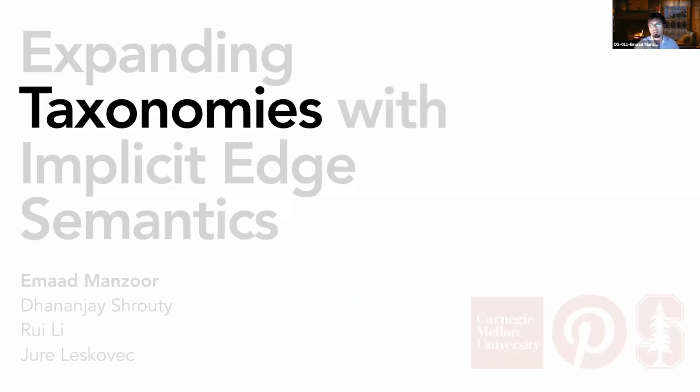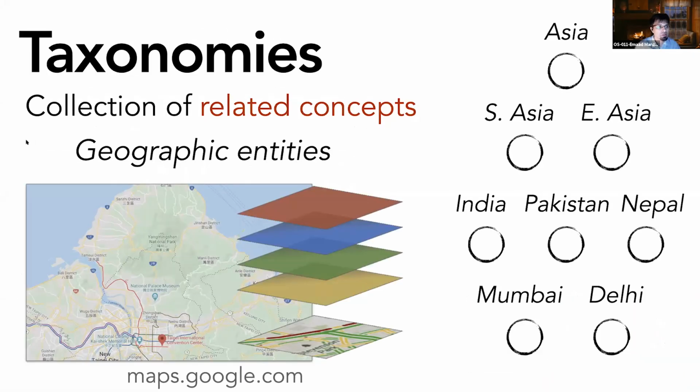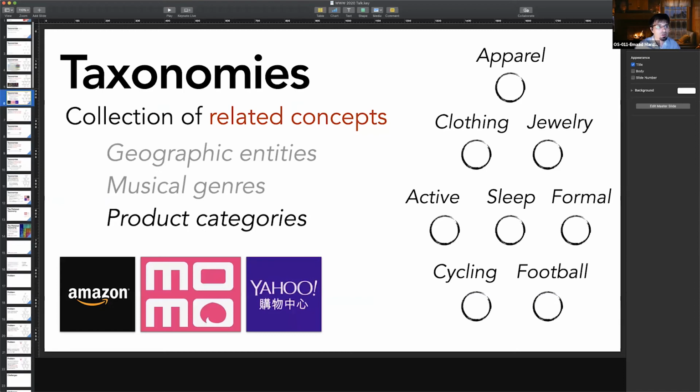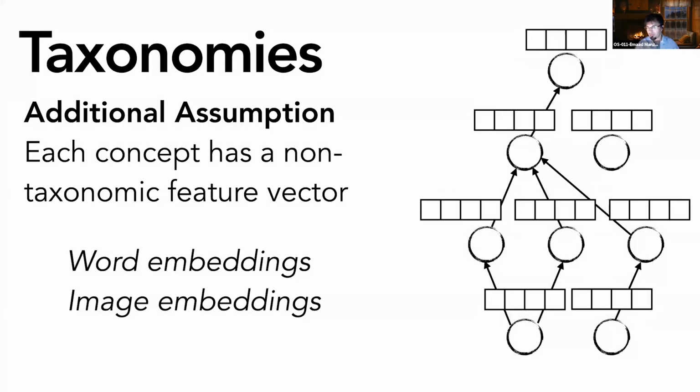Yeah, so let me get to that. The input that we require is the following. You have a taxonomy with nodes and edges, and you also have some feature vector for every node. You could have the word embedding or the image embedding. Given this taxonomy, if you see a new node with a feature vector, this method will tell you where you should attach this node to the taxonomy.